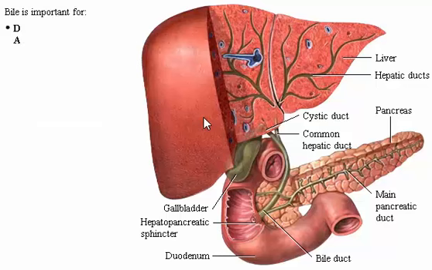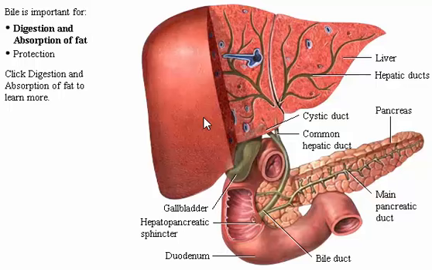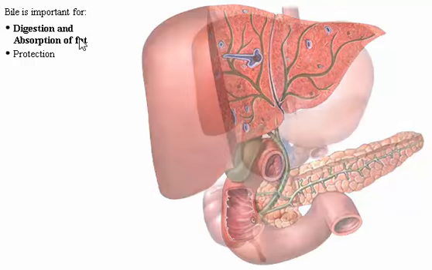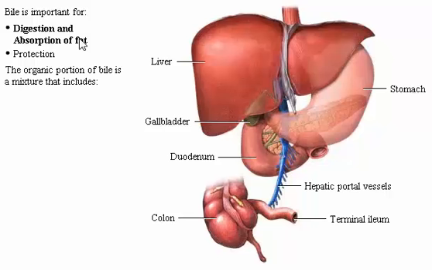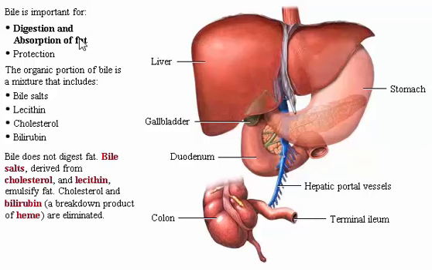Bile is important for digestion and absorption of fat and protection. Click Digestion and Absorption of Fat to learn more. The organic portion of bile is a mixture that includes bile salts, lecithin, cholesterol, and bilirubin. Bile does not digest fat.